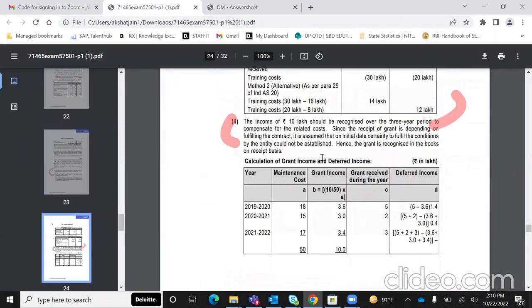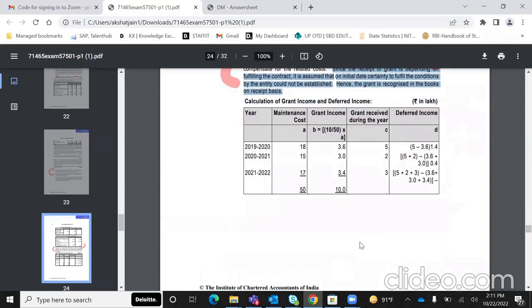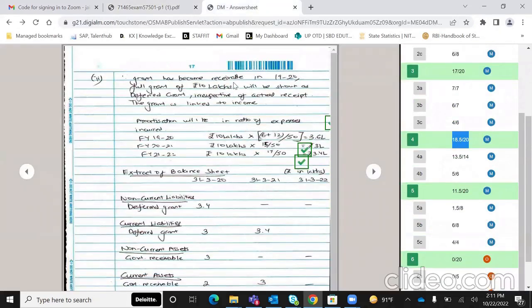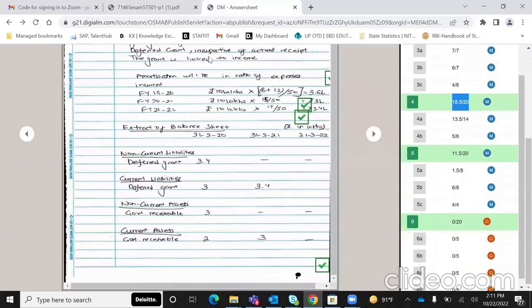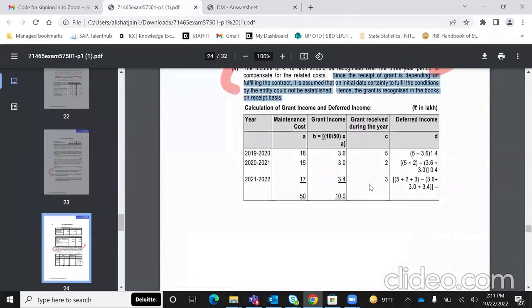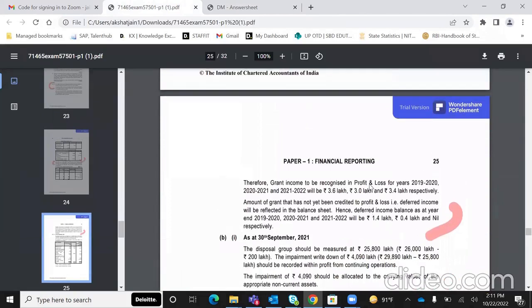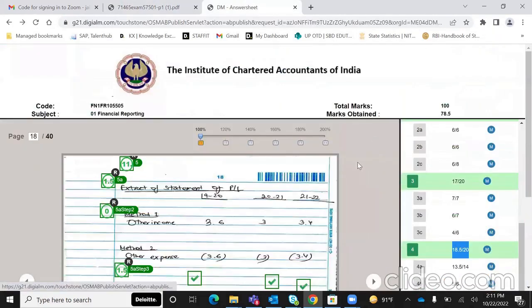ICAI ने लिखा है कि since the receipt of grant is depending on fulfilling the contract, it is assumed. ICAI ने इधर एक assumption लिया है कि on initial date certainty to fulfill the conditions could not be established. Hence, the grant is recognized on receipt basis. So it's an assumption because of which ICAI's answer is different from mine. Otherwise, I think even my answer, मैंने assume किया कि first day को it has become receivable because there's sufficient probability of us satisfying. But ICAI has not done that. So because of that, ICAI's answer is marginally different. You all can just check out ICAI's answer. I think you guys reading it yourself will give you all more clarity. I would proceed to the next question.